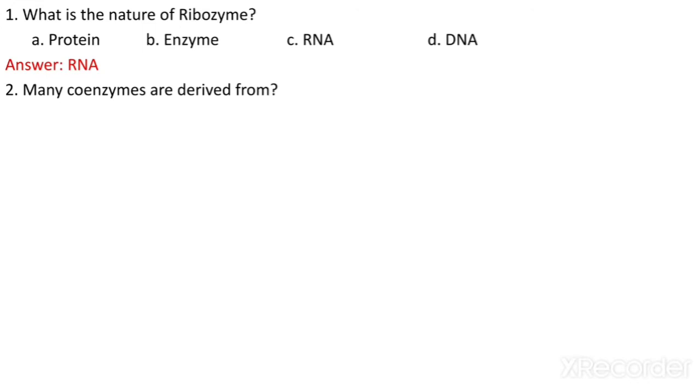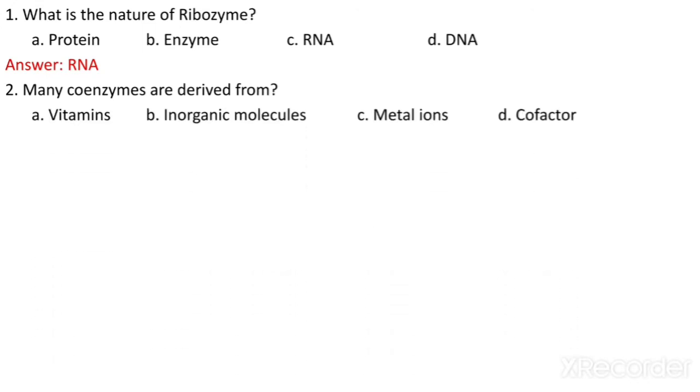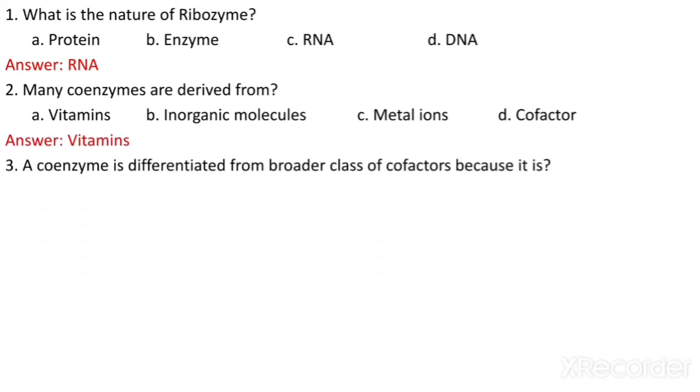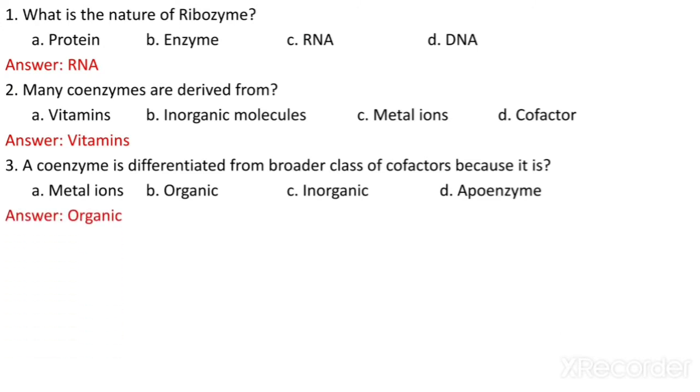Many coenzymes are derived from what? Vitamins, inorganic molecules, metal ions or cofactor. So many coenzymes are derived from the vitamins. A coenzyme is differentiated from the broader class of cofactor because it is in the metal ions form, organic form, inorganic form or apoenzyme form? Because it is organic in nature.